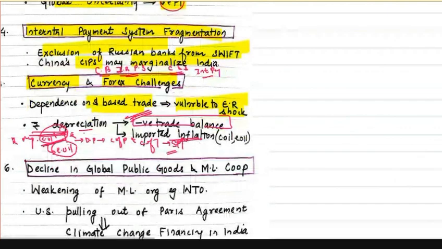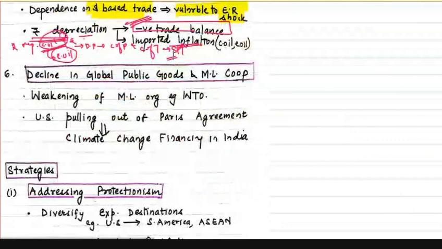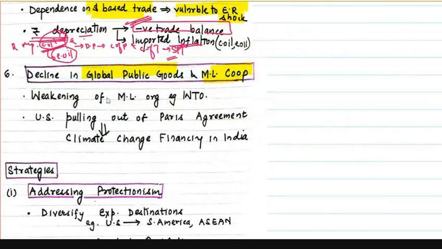Another challenge is that it's also leading to a decline in global public goods and multilateral cooperation. US imposing a tariff on India, it is actually weakening the WTO. And at the same time, US has also pulled out of Paris Agreement, due to which climate change financing in India can be a problem. So India faces multiple challenges because of this protectionism. We have discussed all those challenges. Now let's move to what may be Indian strategies on countering these protectionist measures.